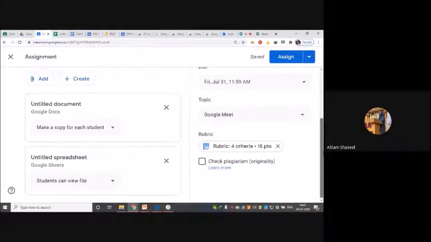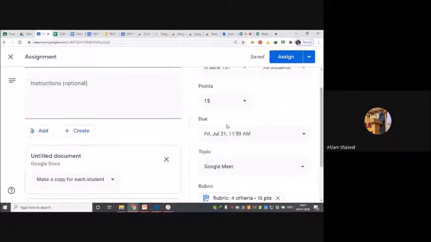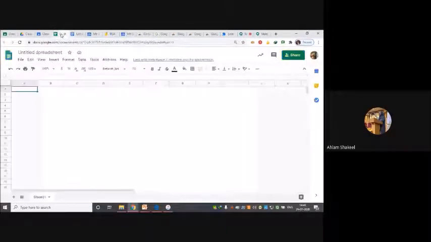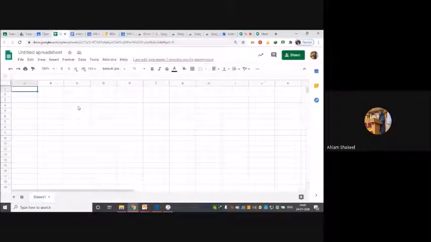If I zoom in and zoom out, see, I have 2 files over here. One is, all students can edit. When I create this, 2 different tabs have been opened that are related to these particular files.